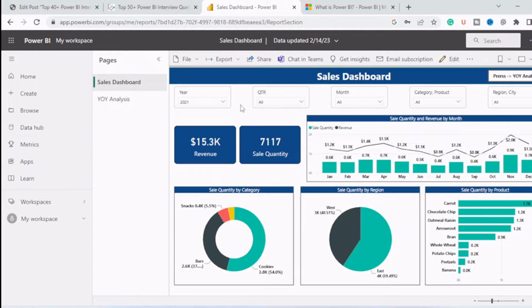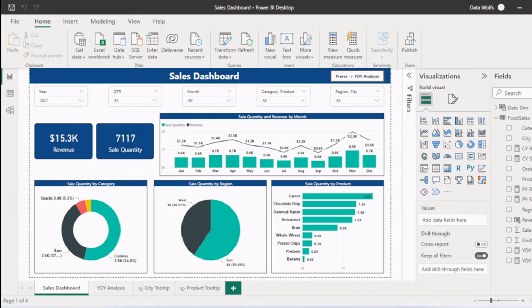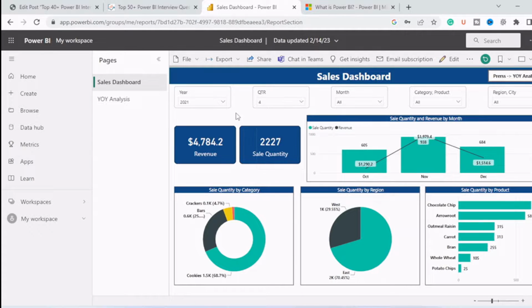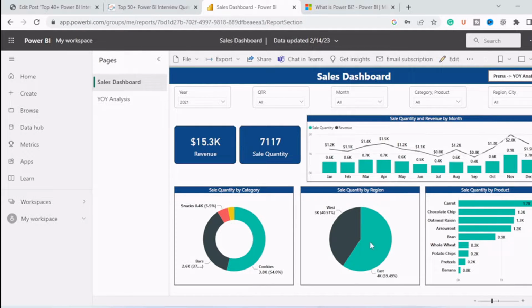And what is the advantage of Power BI service? This report was local to me, so only I can access it in this Windows environment, but I can publish this report in Power BI service and then give access of this report to other team members of mine and they can use this report as well. This is a completely interactive report. So let's say I want to see the data for quarter 4. When I click on quarter 4, all the data on these visuals changes. So this is Power BI service.